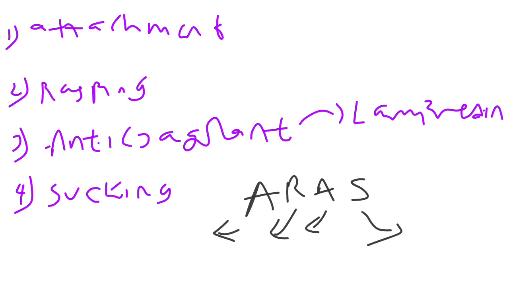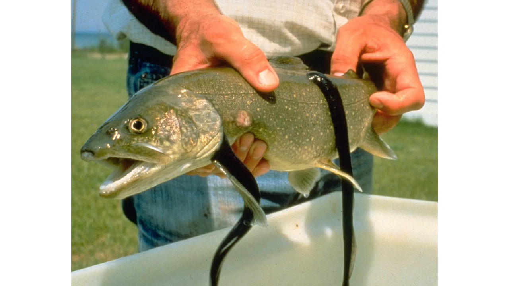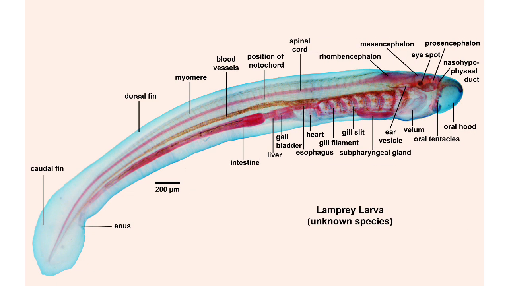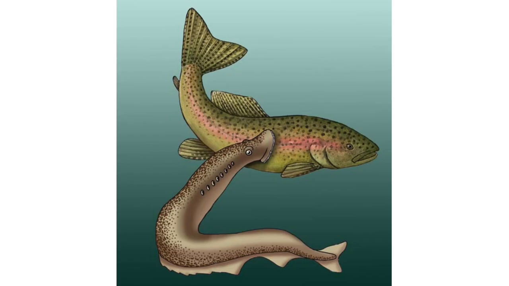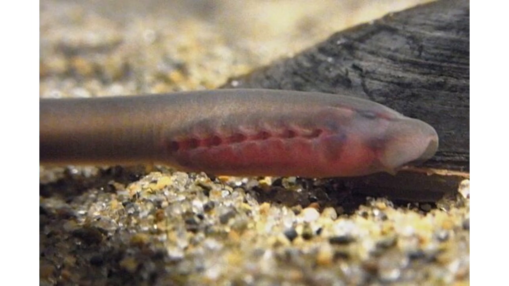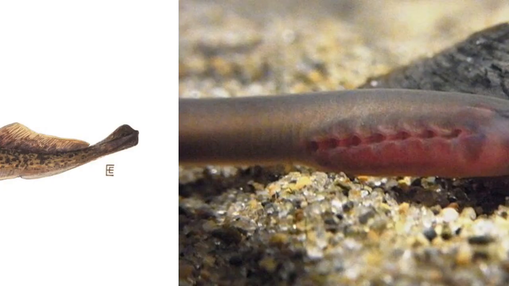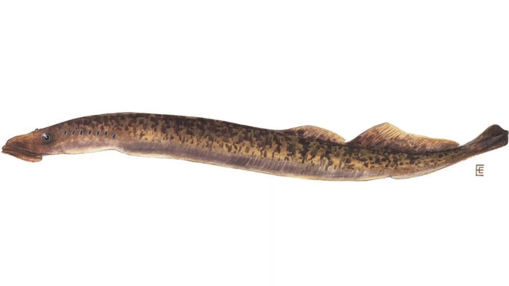Now, talking about their excretion. Excretion is by a pair of kidneys and not by nephridia as it is found in amphioxus. Remember that I mentioned that mostly in agnathans they have a two-chambered heart.